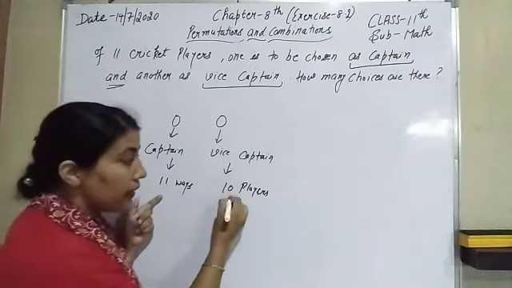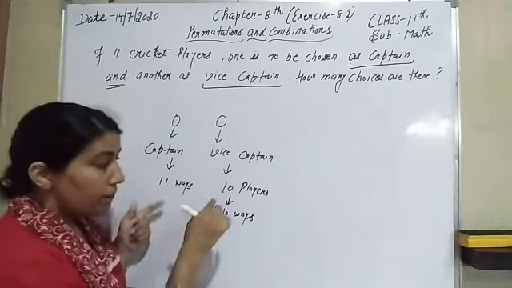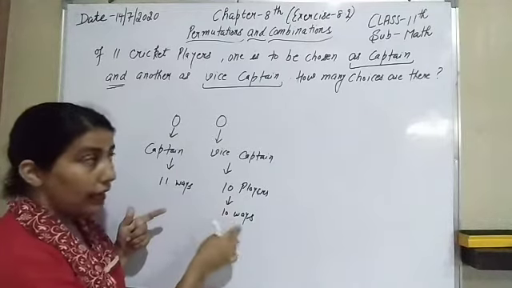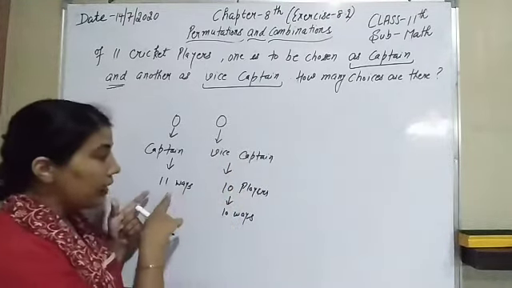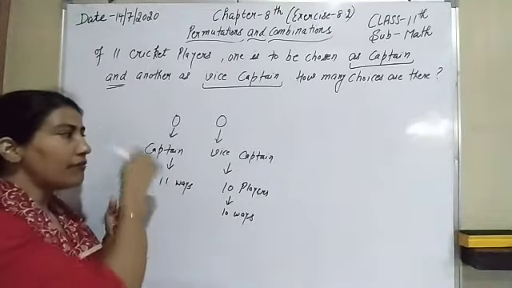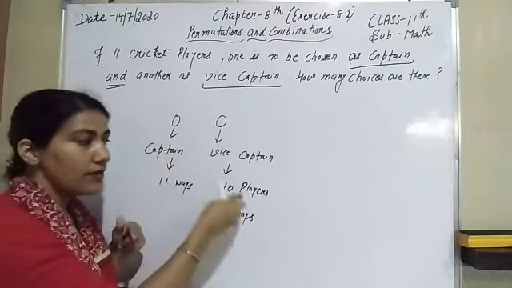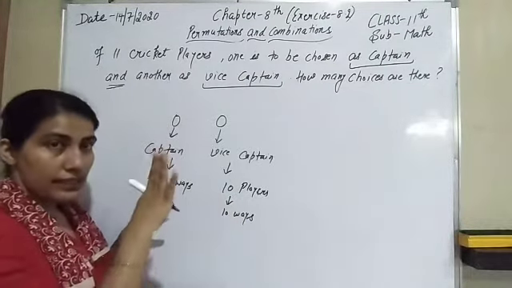That means there are 10 ways of selection, because from these 10 anyone can be selected as a vice captain. So there are 11 choices to select the captain, and the remaining ones are 10 for the vice captain.